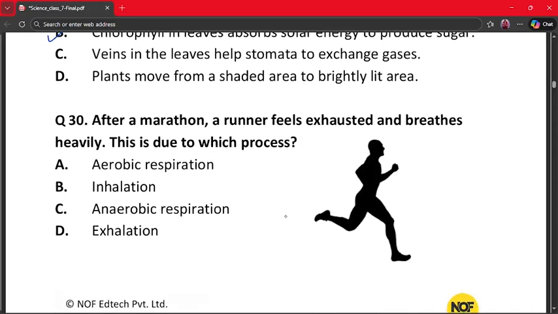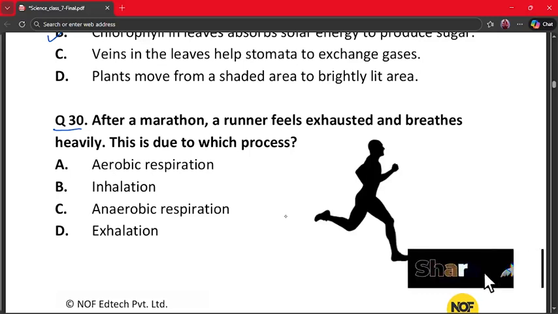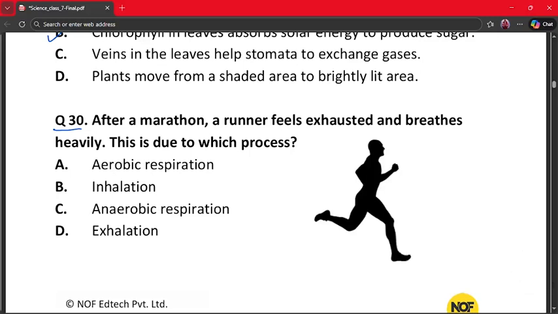The next question is question number 30. After a marathon, a runner feels exhausted and breathes heavily. This is due to which process? A. Aerobic respiration. B. Inhalation. C. Anaerobic respiration. And D. Exhalation. The correct answer is anaerobic respiration, because during heavy exercise, oxygen supply reduces and muscles switch to anaerobic respiration.